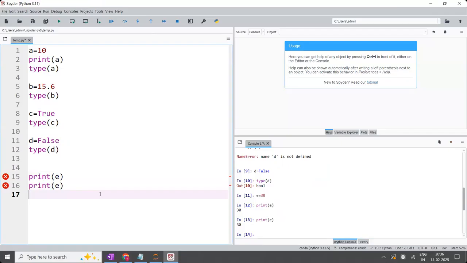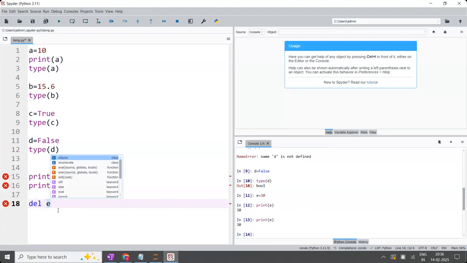You have edited the code, but where have you executed that? Deleting the writing part does not delete the object. Deleting the object will be done only by del E. Then only the object will be deleted. Simply if you press backspace, E is not deleted, it is editing the code.